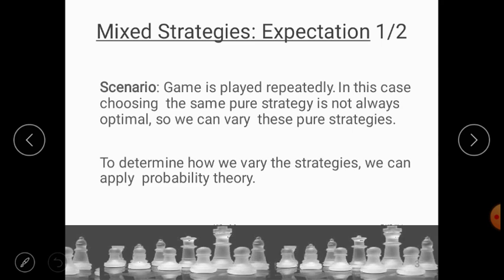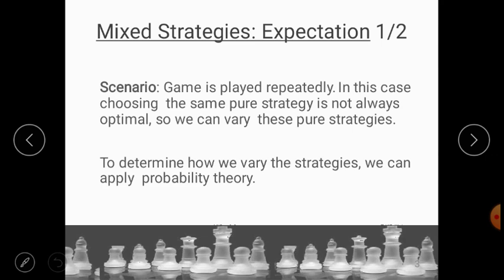Now, to determine how we vary this strategy, we can apply probability theory. If you can recall the definition wherein we discussed mixed strategy, we defined a mixed strategy as a decision, made in advance of all plays, to choose a particular course of action for each play in accordance with some probability distribution, right?